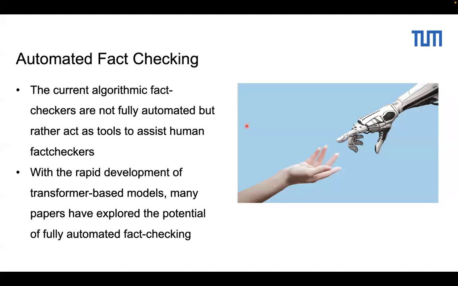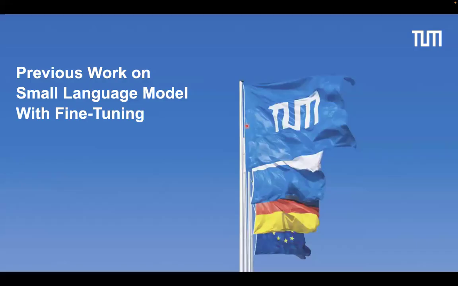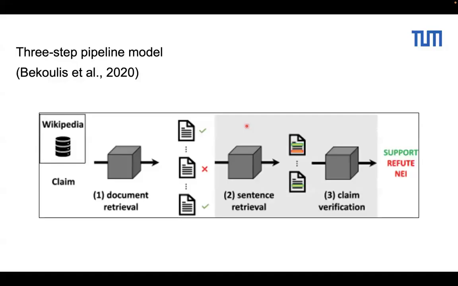Currently the algorithmic fact checkers are not fully automatic, but rather a tool to assist human fact checkers. But with the rapid development of transformer models, we have the opportunity to explore the potential of fully automated fact checking. Previous work is mostly on small language models like BERT and RoBERTa, which we try to fine-tune to make them a fact checker.